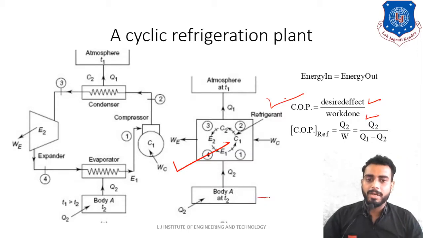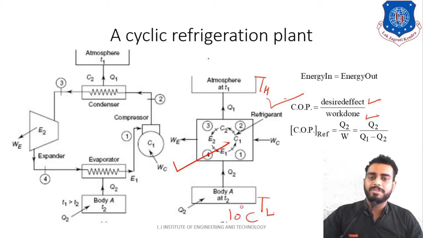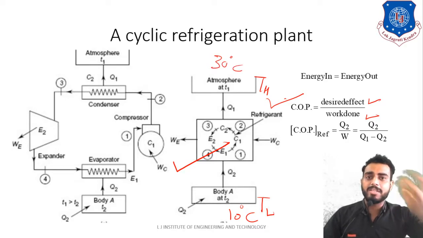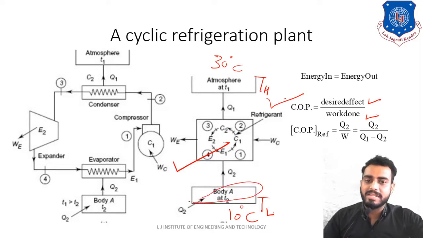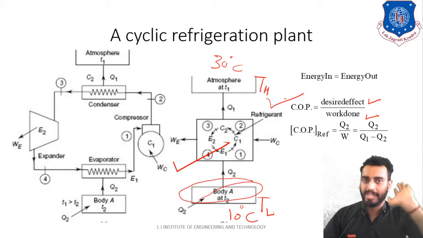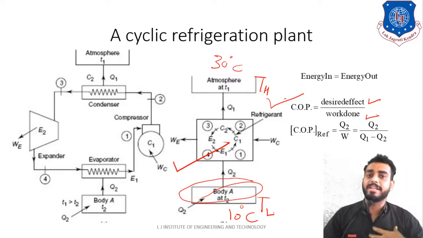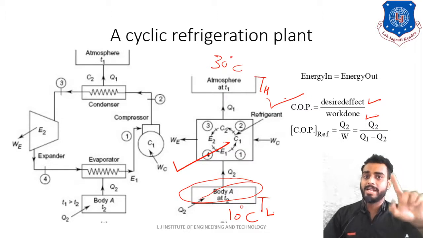So now remember, here the temperature is TL, here the temperature is TH. For your understanding, the desirable temperature here is 10 degrees Celsius, and the temperature which is not desirable, the atmospheric temperature, is 30 degrees Celsius. So now your desired effect is to maintain this 10 degrees Celsius temperature throughout the day. That is your purpose or desire. This is how you will identify the desired effect.